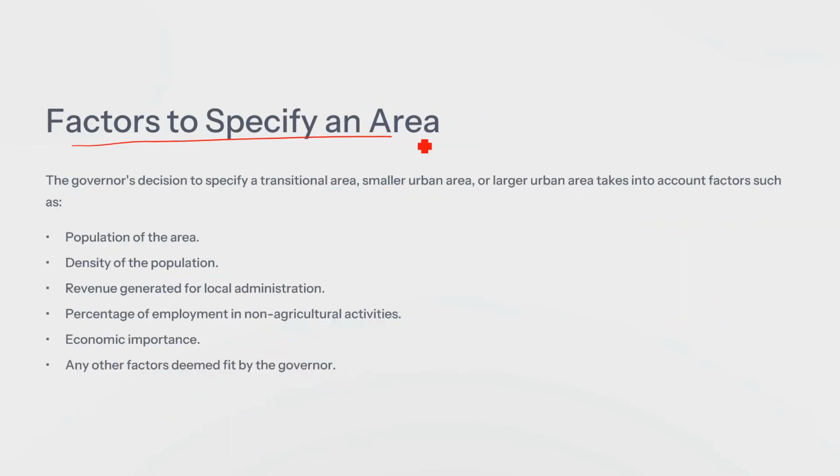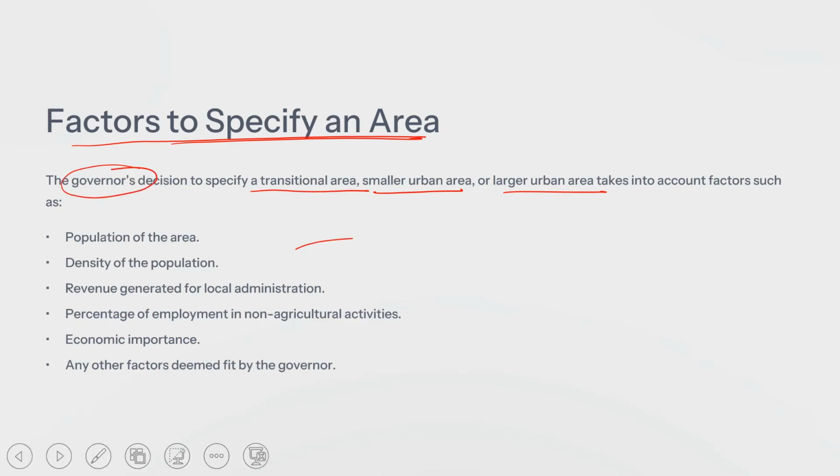So what are the factors which lead to the specification of an area, whether it will be a transitionary area, small urban area, or larger urban area? It's the Governor's decision whether there will be a Nagar Panchayat, municipal council, or municipal corporation. And on what factors is it decided? Obviously, first is the population. What is the population to be catered to? What is the density of population? Whether they are living in a very small area, highly dense or sparsely dense.